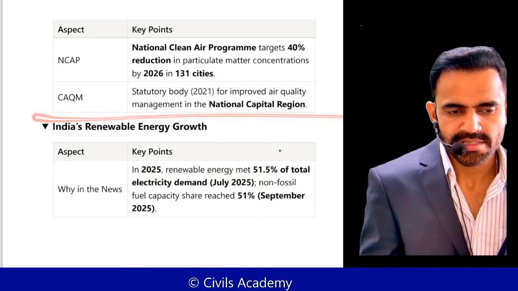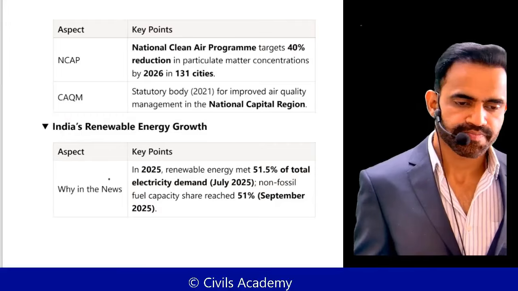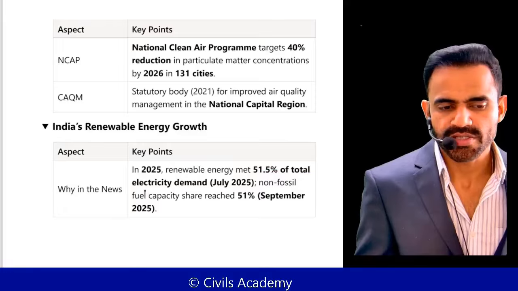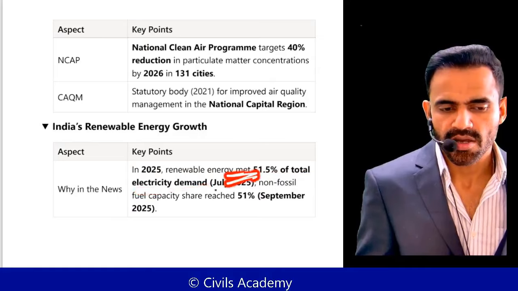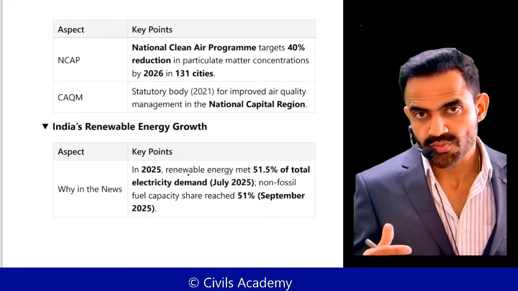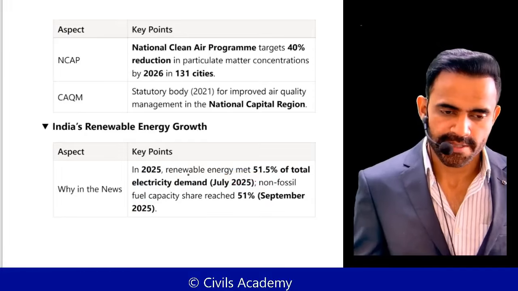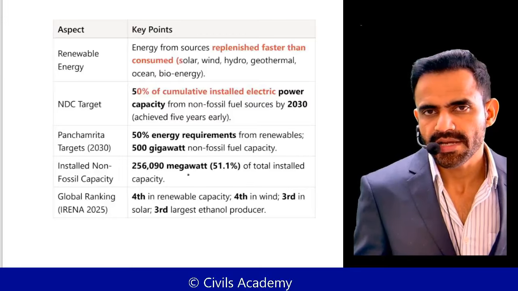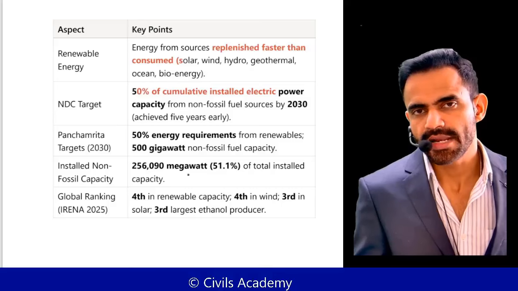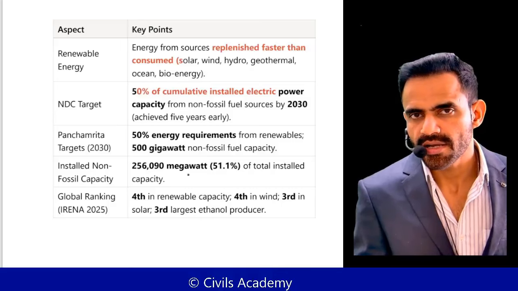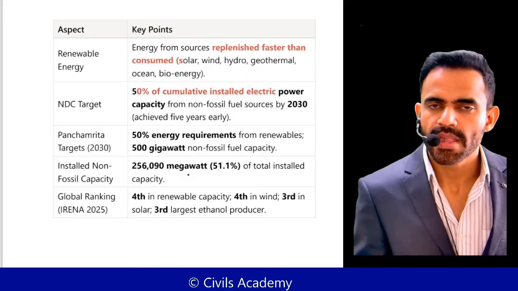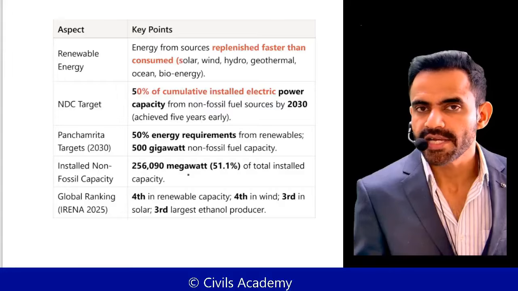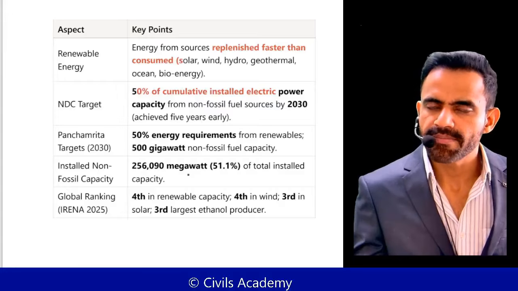Next is related to our renewable energy growth. Roughly 51.5% of our total electricity demand was met through renewable energy. That simply means we are now shifting towards renewable energy. Okay. Now, one question might be there in your mind. If we are doing so well in renewable energy, why are we shifting towards nuclear? Because in the budget of 2025, the government had announced a vision of 100 gigawatt of nuclear energy by 2047. Subsequently, the Shanti Bill was also introduced.